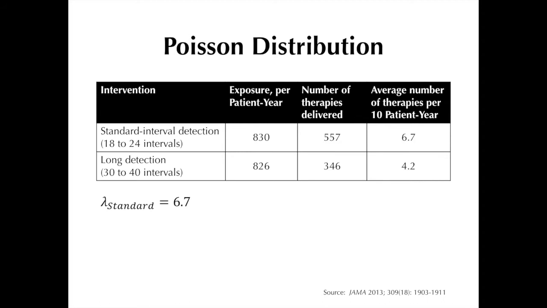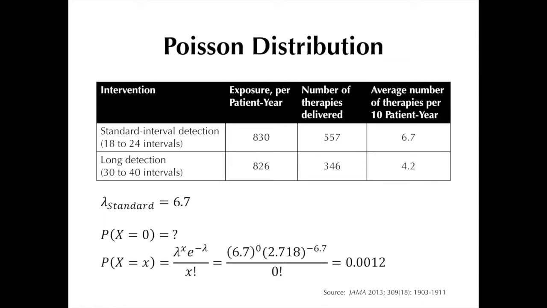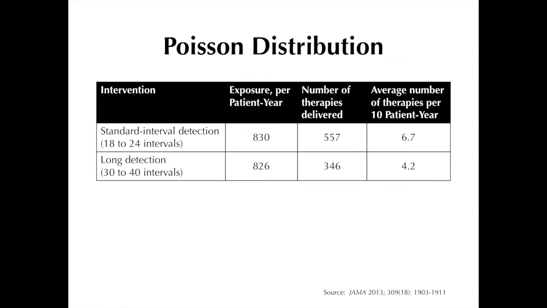Now, what if we want to know the probability of having no shocks or overdrive pacing delivered per 10 patients over a 12-month period? Now here our x is 0, so plugging in the values to the Poisson formula, we get a probability of 0.0012.